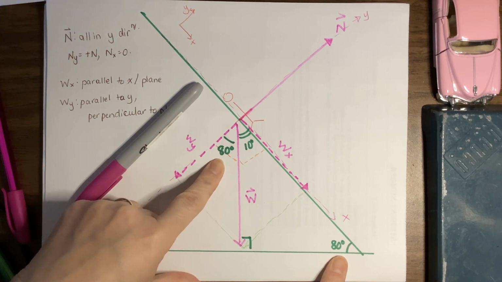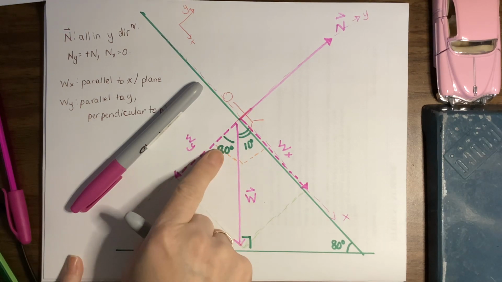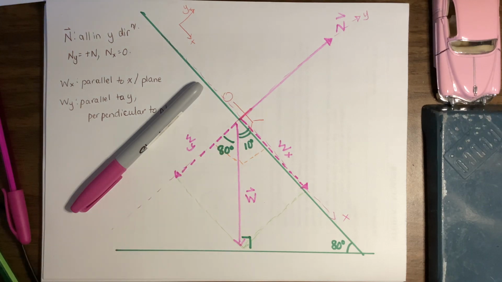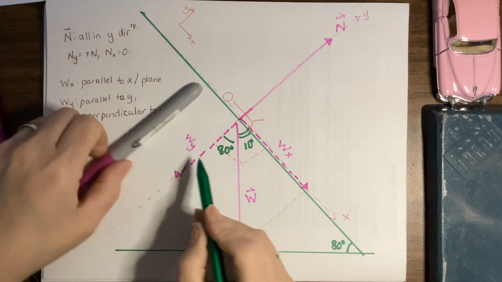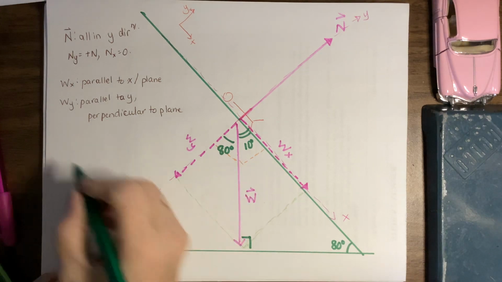Okay, let's get started on should we use sine or cosine for our angles. Well, if we look at our y component, we see it is next to the angle or adjacent to the angle of 80 degrees. So my y component is adjacent to my angle. It means for my y component, I have to use cosine.